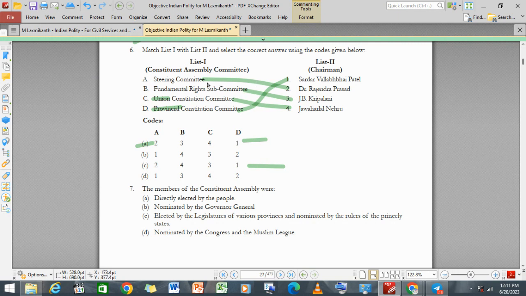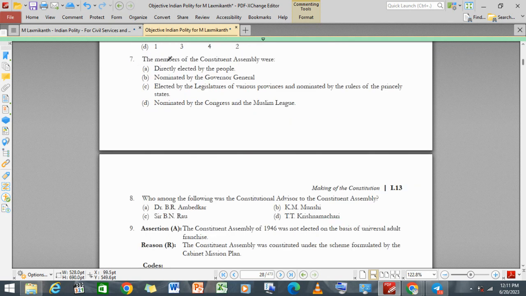Fundamental rights, and it was a subcommittee, right? And the subcommittee, it was headed by whom? Sardar Vallabhbhai Patel. Remember, he was the main chairman, and under him there were subcommittees in which J.B. Kripalani was part of it.